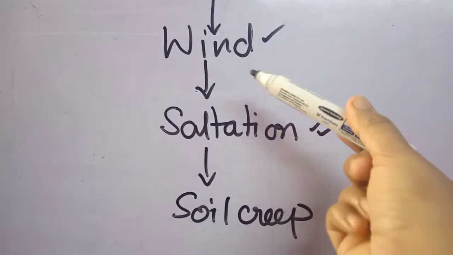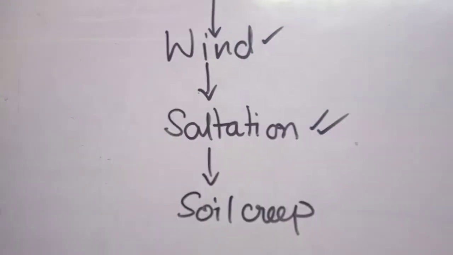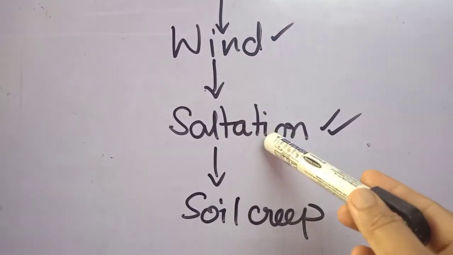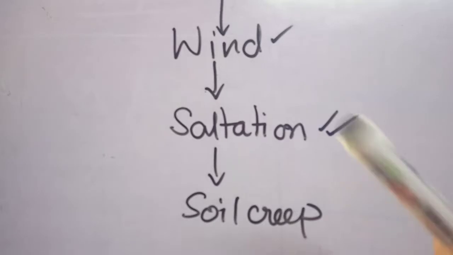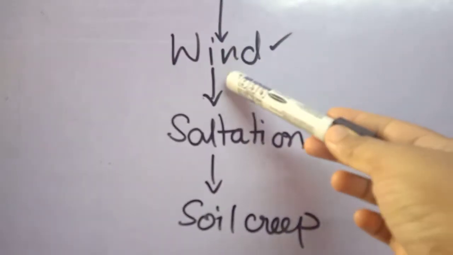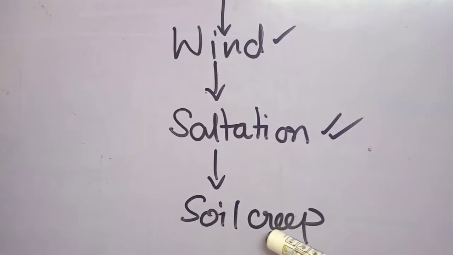And why is wind eroding there? Because there is no vegetation, or we can say it is a deforested area, so the soil is loose and exposed, so it is basically eroded by the wind. Next is soil creep.